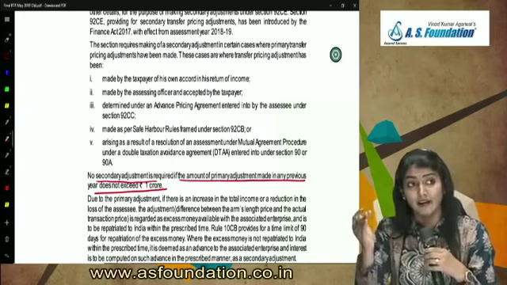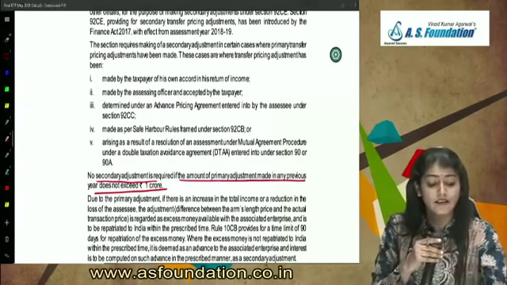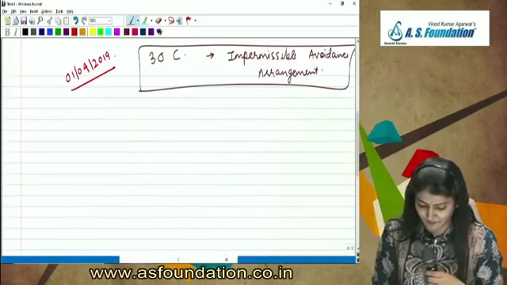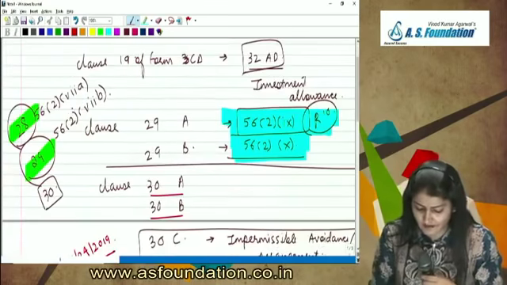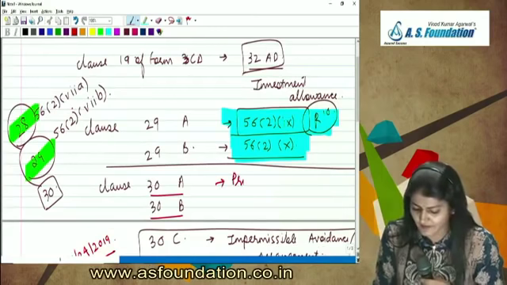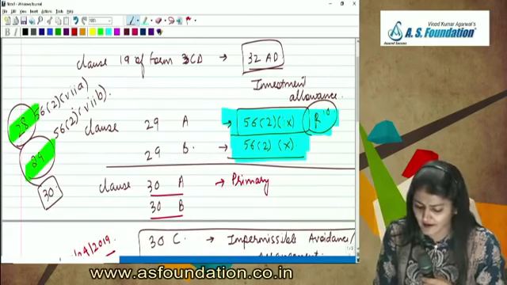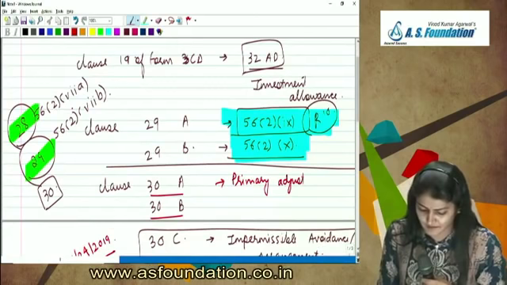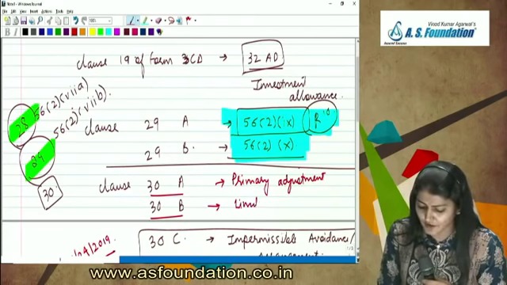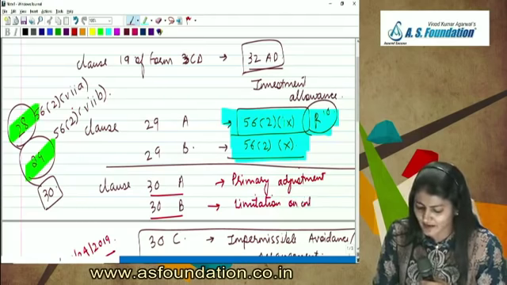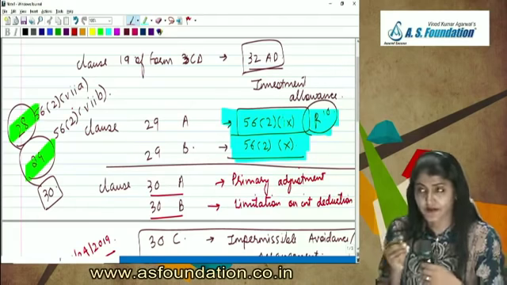Right, 30A. Then 30B is regarding the limitation on interest deduction. What we've seen right now is 30A, which is regarding the primary adjustment, so you can guess what 30A is. 30B is regarding the limitation on the interest deduction.